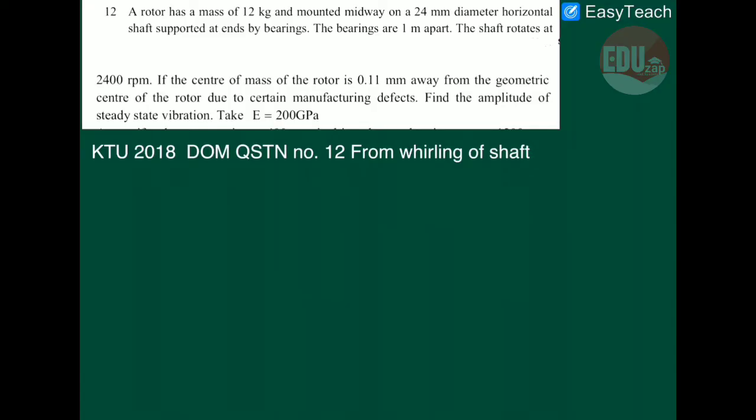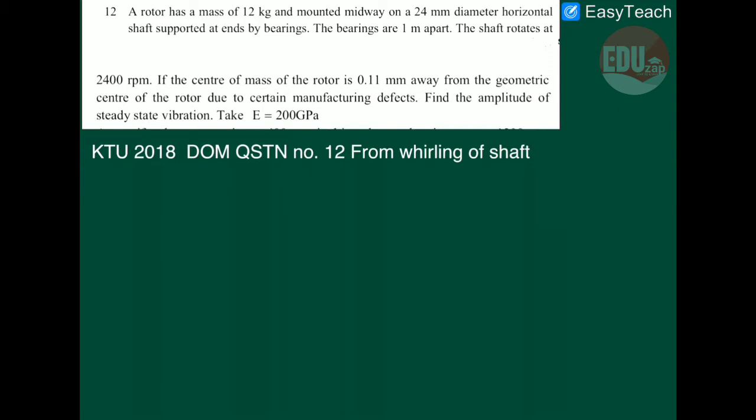Hello students. This question was asked in 2018 in KTU DOM, question number 12, from whirling of shaft. The question was: a rotor has a mass of 12 kilogram and is mounted midway on a 24 mm diameter horizontal shaft supported at the ends by bearings. The bearings are 1 meter apart.